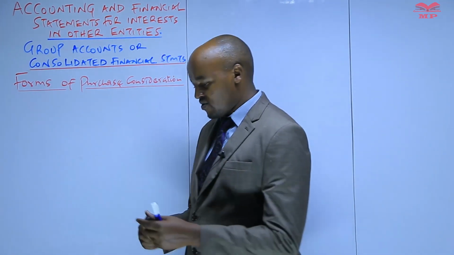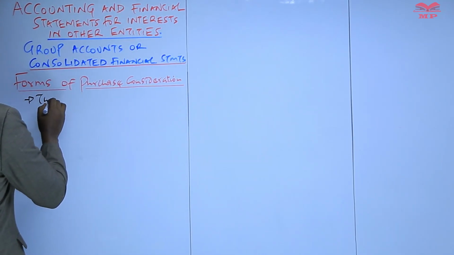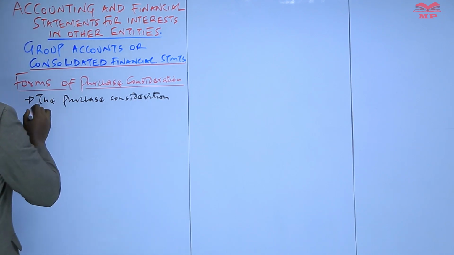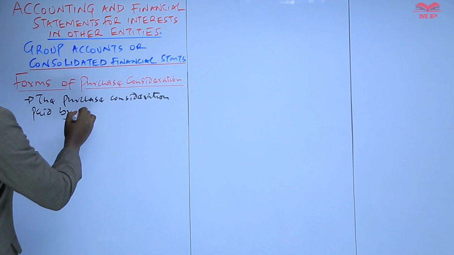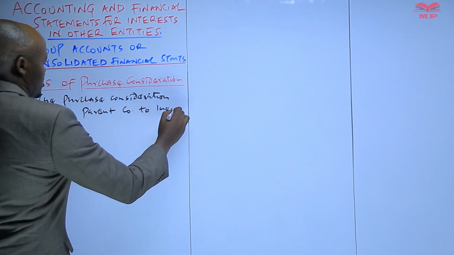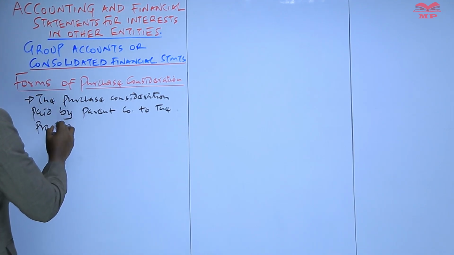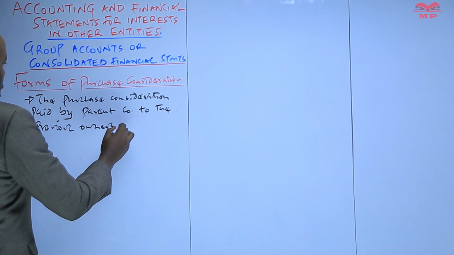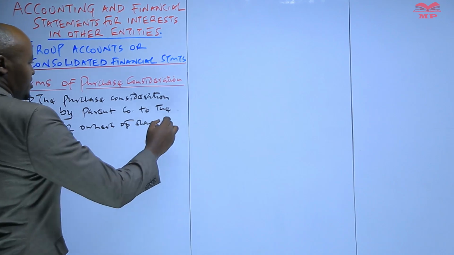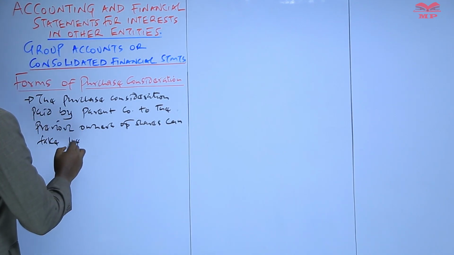So the purchase consideration paid by the parent company to the previous owners of shares can take the following forms.